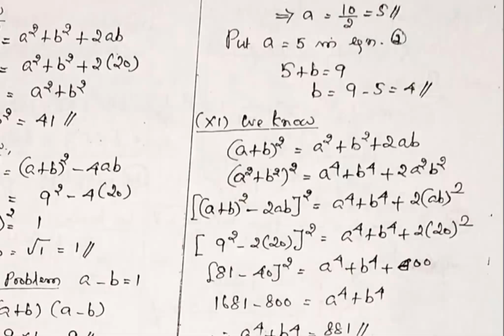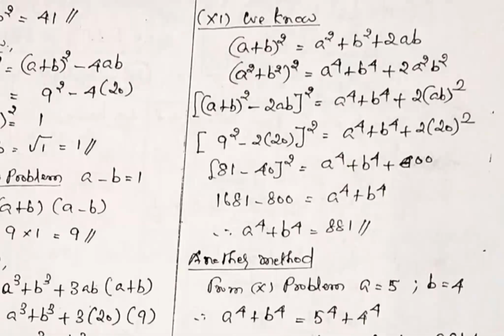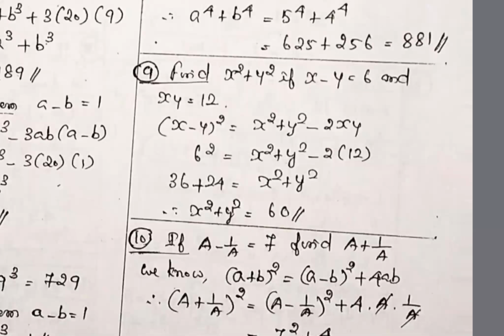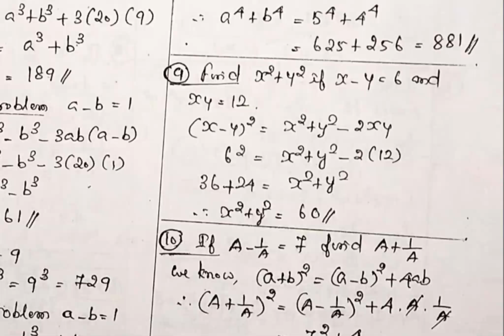Then take the total square. On the right hand side, a square coming here means a power 4 coming. Here b square coming, in place of b in the first formula, if you put b square, b power 4 will come. So we are developing the formula, a power 4 plus b power 4. Then as usual, you substitute the previous idea. Go to problem number 9. So by practice only, this chapter becomes easy.